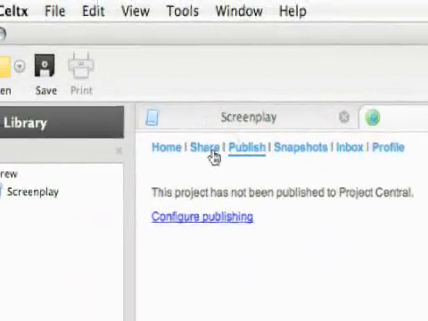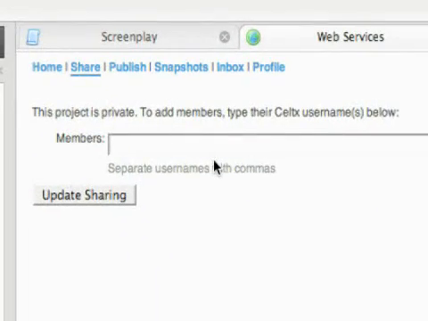So that's the sharing and publishing feature from the web services in Celtx.